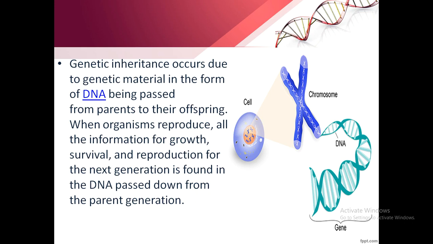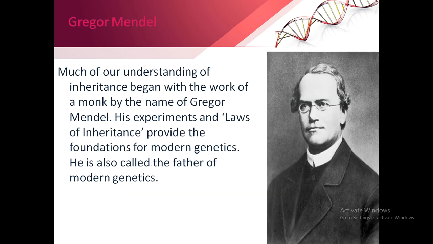Genetic inheritance occurs due to genetic material in the form of DNA being passed from parents to their offspring. When organisms reproduce, all the information for growth, survival, and reproduction for the next generation is found in the DNA passed down from the parent generation.